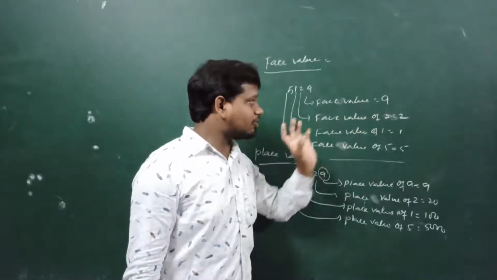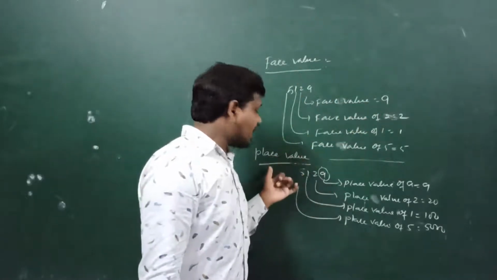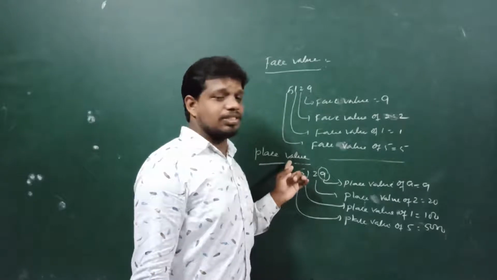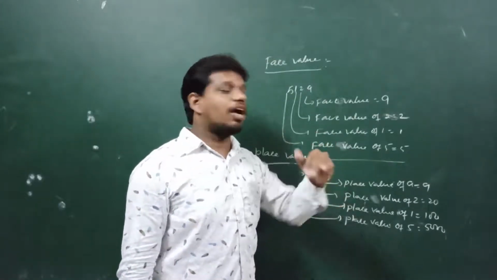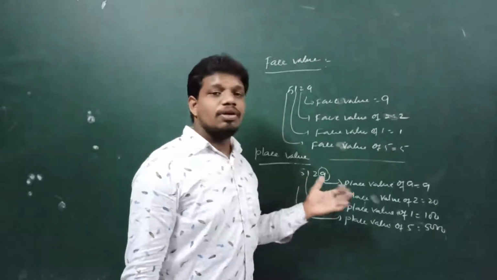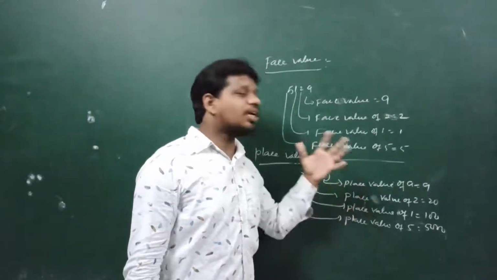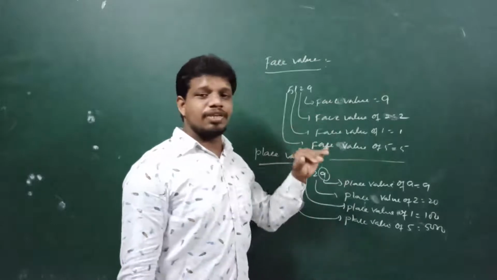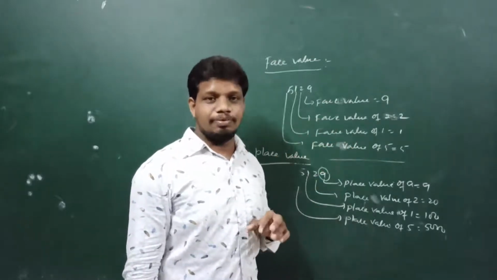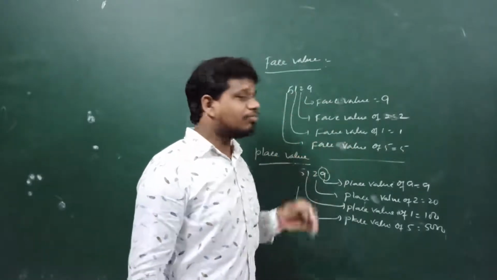And place value is the value of a digit with respect to its place. So these are the differences between face value and place value.